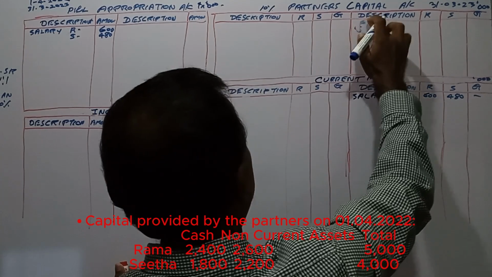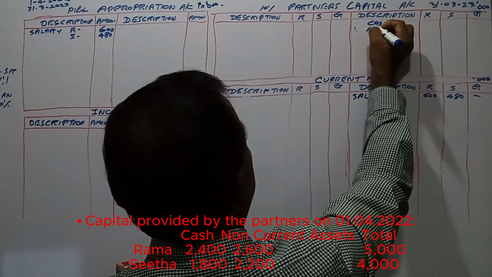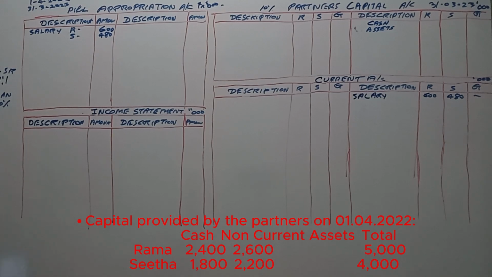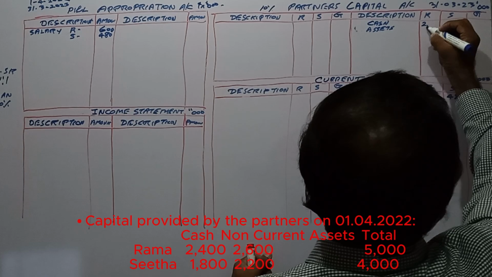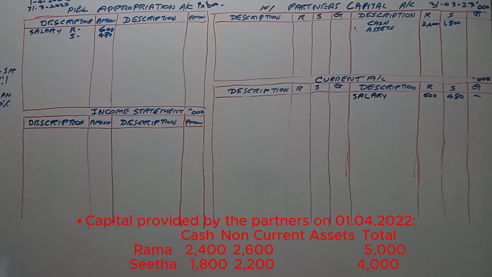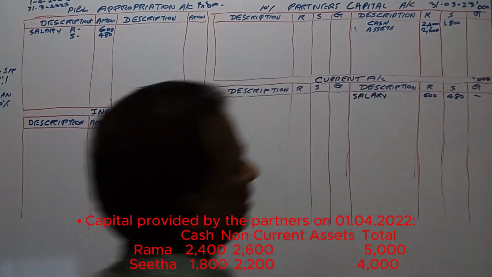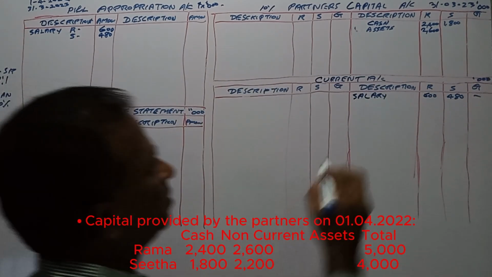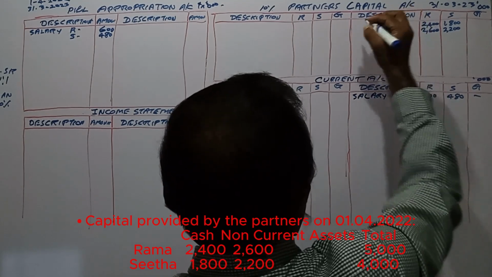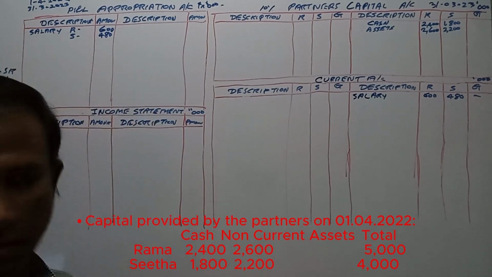Otherwise we will put cash and assets. Cash 2,400 and 1,800, and 2,600 and 2,200. They have brought the capital, then 5,000 and 4,000.